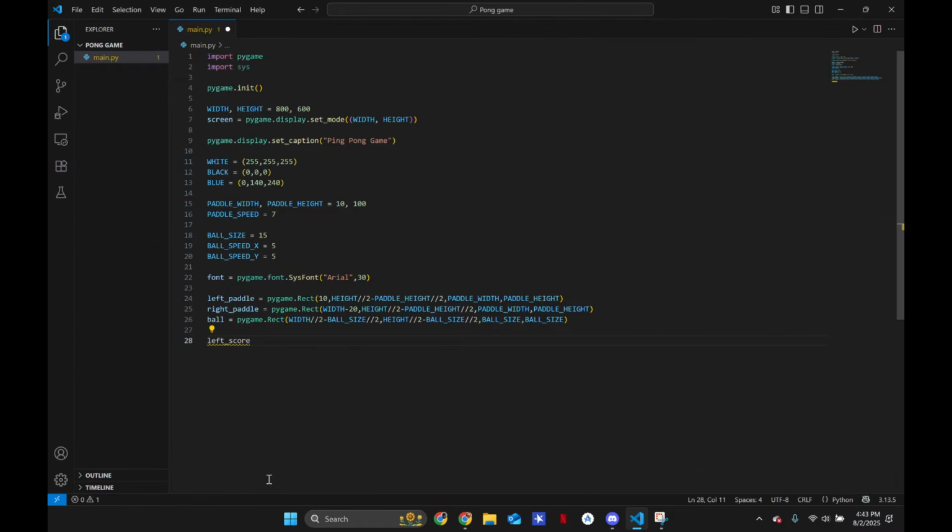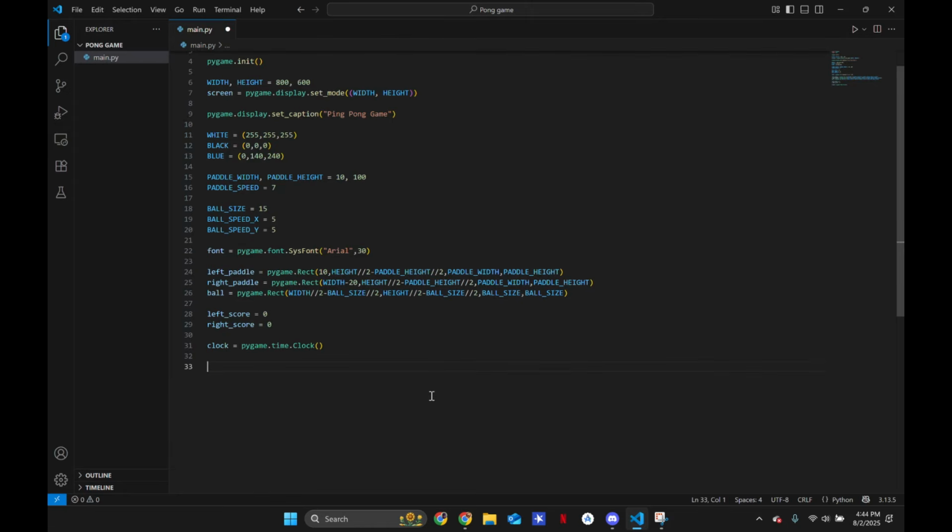So the score for the left paddle, I'm just going to set it to 0, and then the right score, we're going to set it to 0 as well, just because nothing's going on yet. And if you saw my last video, we're going to do clock equals pygame.time.Clock. This is something we're going to need later, but we'll just define it right now.